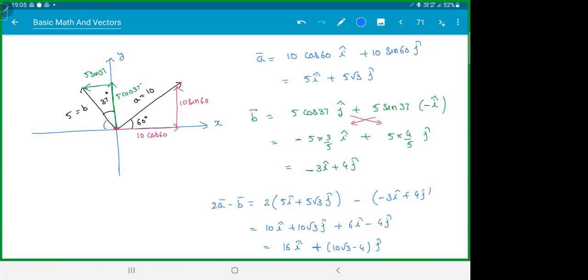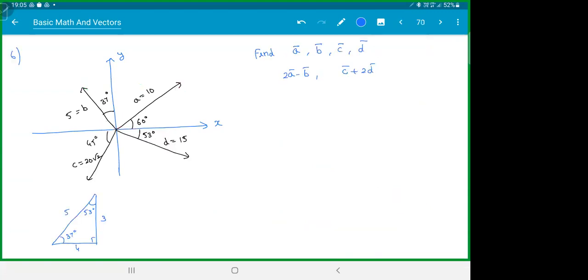All clear with this? Check this out, C and D. Get it? So you should always see which way I'm going. Cos is not i cap, sine is not j cap. Cos is the adjacent side, sine is the opposite side. You see your adjacent side is going along x or y, and then accordingly you keep i and j. Anyone is still confused with that? Please ask me. It's quite important.